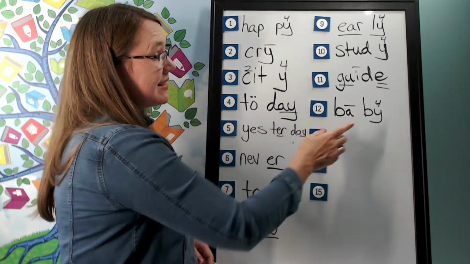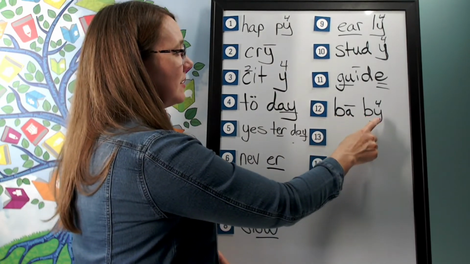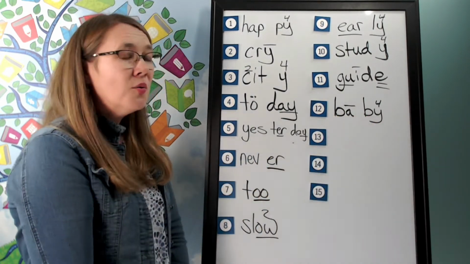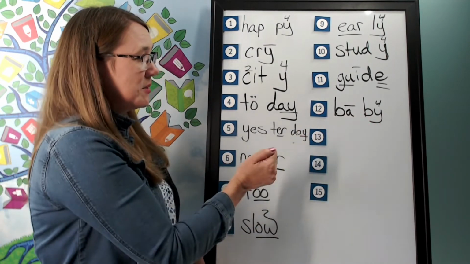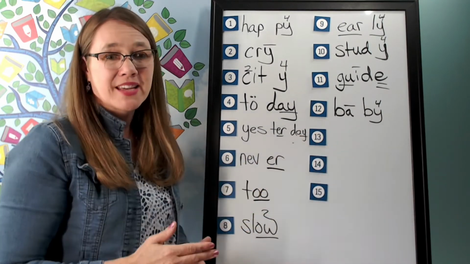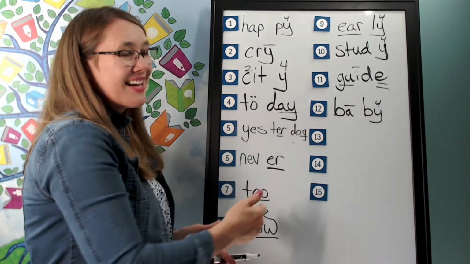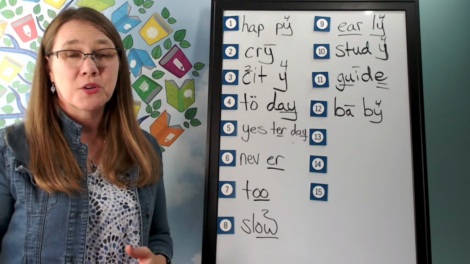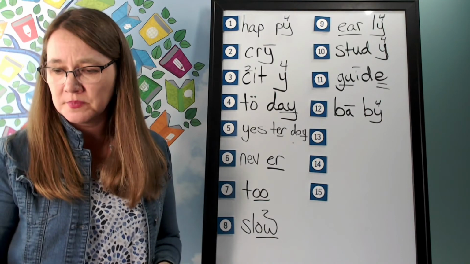And there it is at the end of a multi-syllable word. Let's read it. Baby. Once again, it only says its E sound in an unstressed syllable at the end of a multi-syllable word. But you'll see that that's the most common thing, for that last syllable to be unstressed. So you'll see this Y saying E at the end of multi-syllable words again and again. It's a very common spelling.